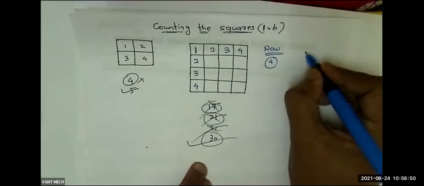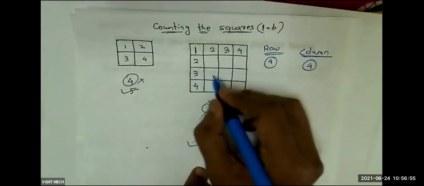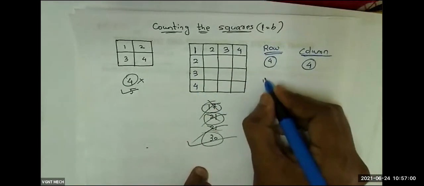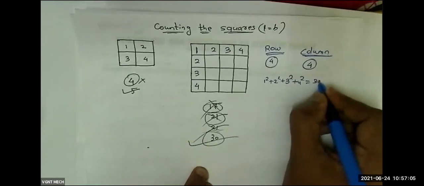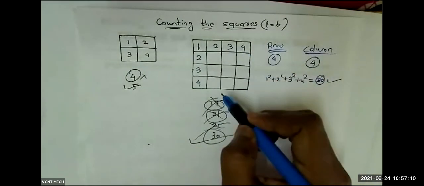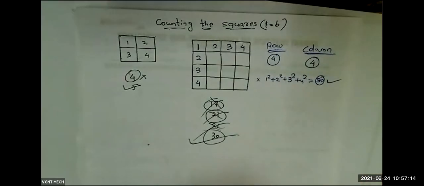But Naveen, this 1 square, 2 square, 3 square, 4 square, whatever you are telling, if the number of rows equals the number of columns, like in this figure, where the number of rows is 4 and the number of columns is also 4, in that case you can say 1 square plus 2 square plus 3 square plus 4 square equals 30. You will get the right answer. But what happens if the number of rows is not equal to the number of columns? In that case, this formula does not work. Yes, 301 is also correct, I will tell.